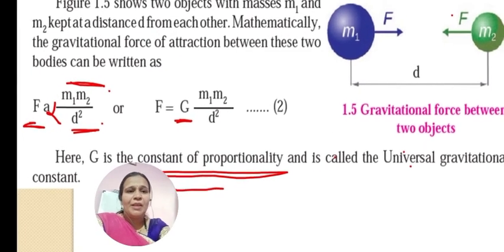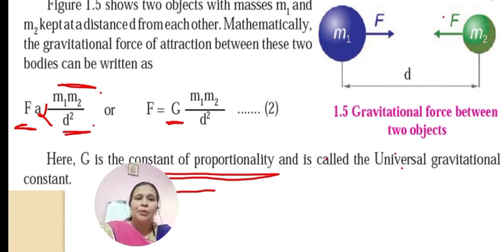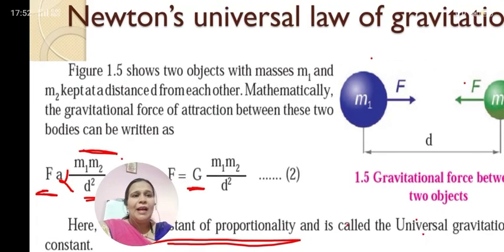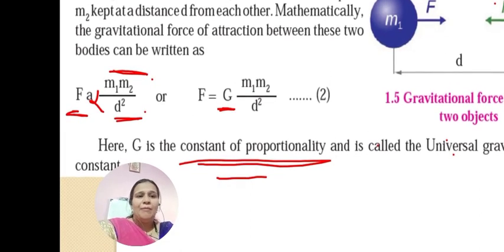So the mathematical expression of the universal law of gravitation now becomes F is equal to G m1 into m2 upon d square. Here F is the gravitational force, m1 and m2 are the masses of the two objects, d is the distance between the two objects, and capital G is called the universal gravitational constant.